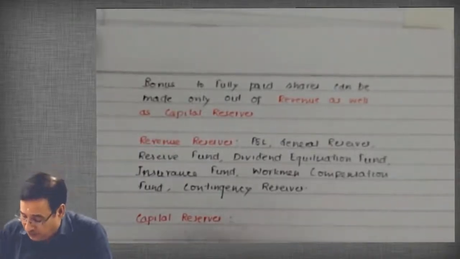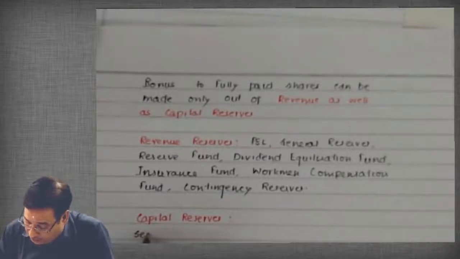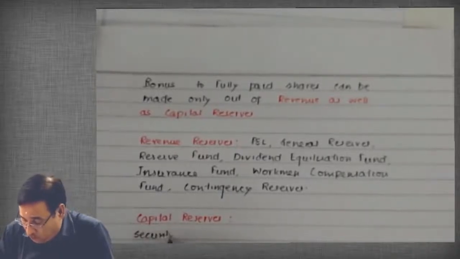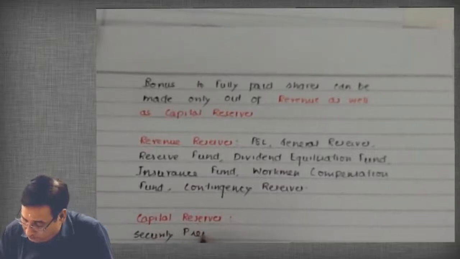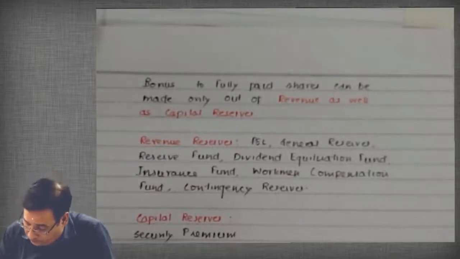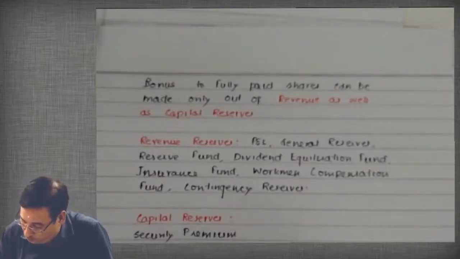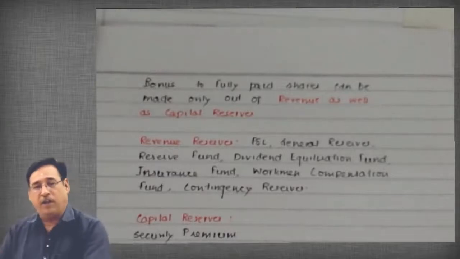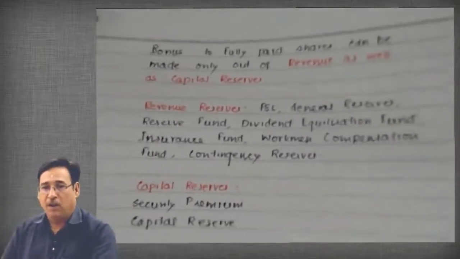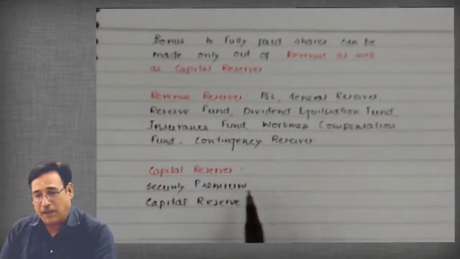So capital reserves: security premium, capital reserve. You used to pass entry share forfeited account debit to capital reserve, isn't it? So capital reserve is obviously a capital nature reserve.